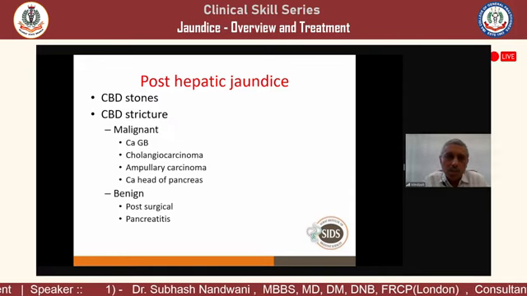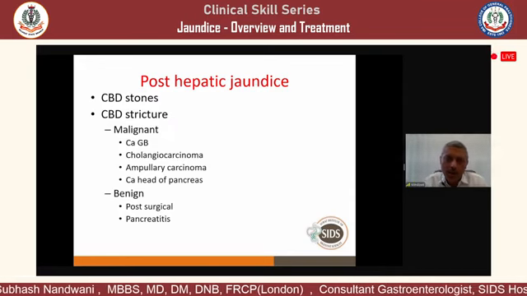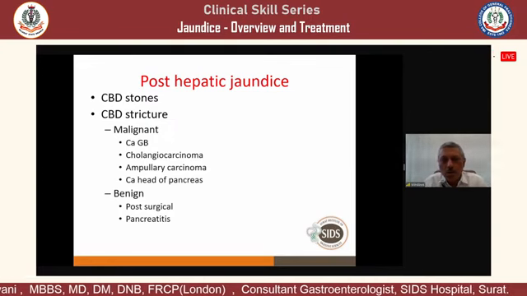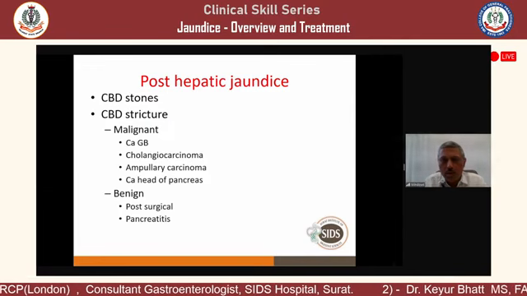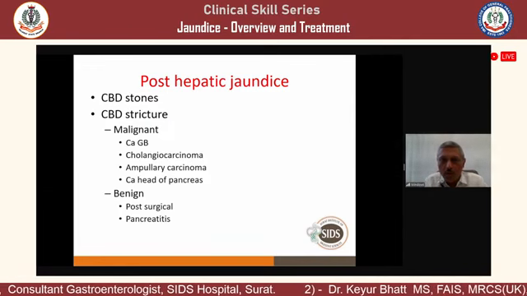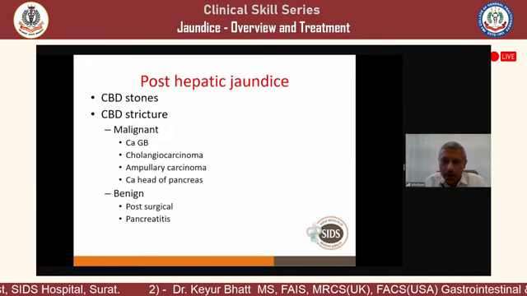Now come to the post-hepatic jaundice. There can be stones or there can be strictures. The stone in the common bile duct, CBD is the common bile duct. If the stone is in the gallbladder, that will not cause jaundice, but the stone in the common bile duct will cause jaundice because of the obstruction to the bile flow. Then the stricture in the common bile duct, which can be malignant, which can be benign.